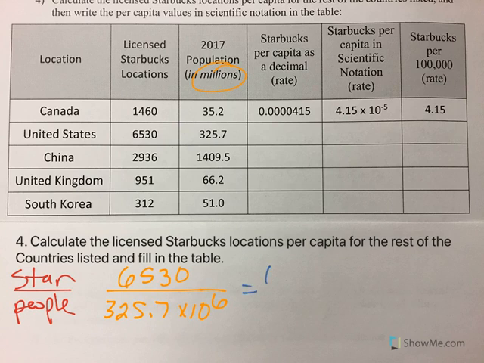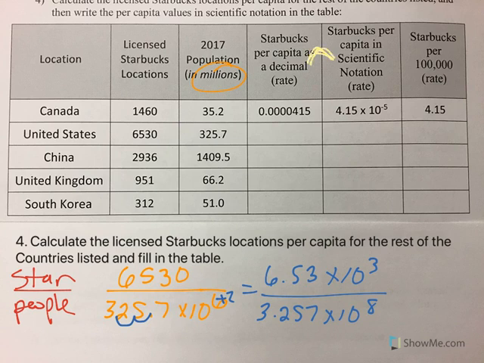So you can type that into your calculator, and you can move the numerator into scientific notation if you want. If we did that, we would get 6.53 times 10 to the 3rd over 3.257 times 10 to the 8th. However you do it, whatever. Let me change color real quick. These two columns are the same, but one is in scientific notation, one is as a decimal.